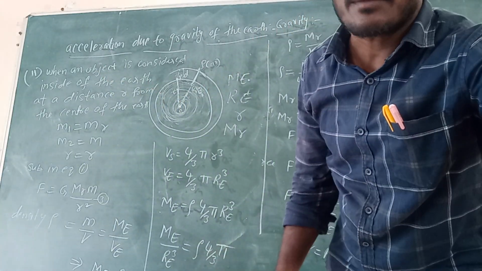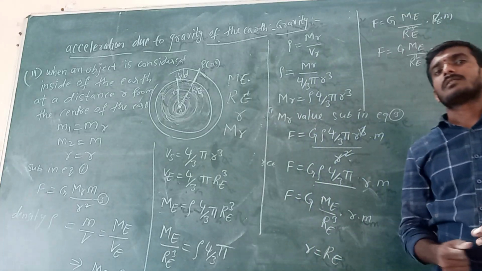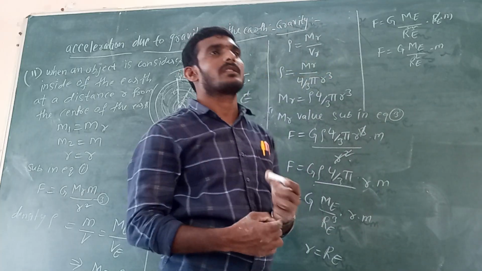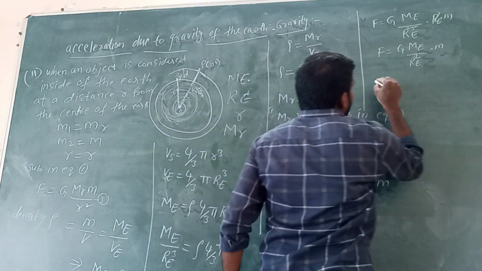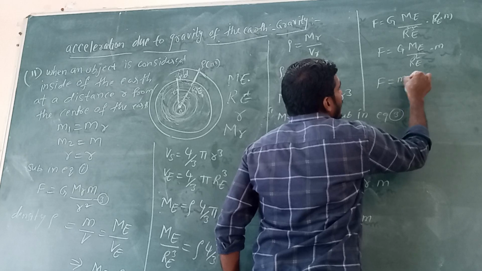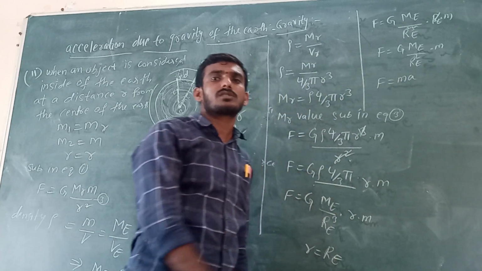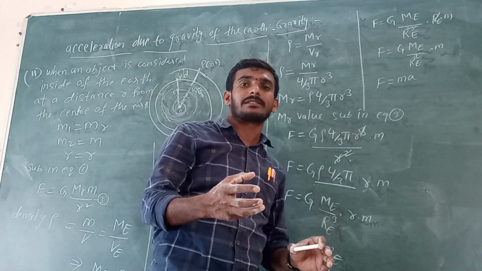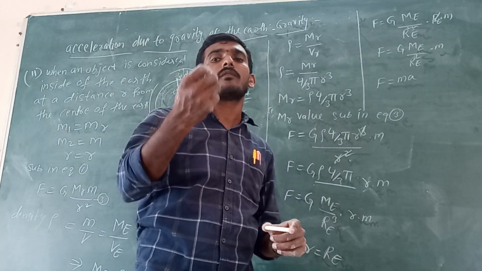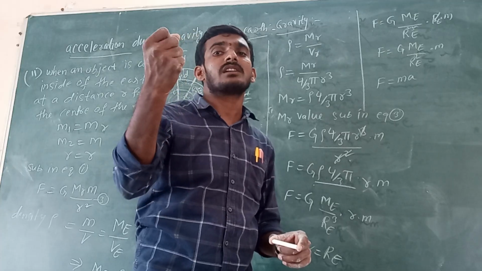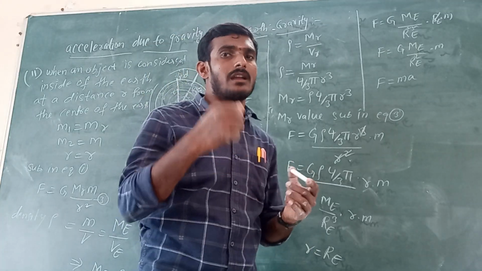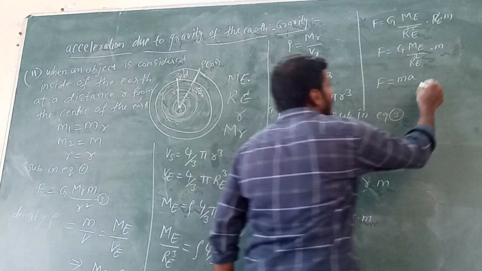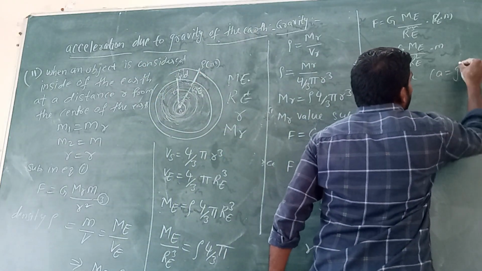Here we know one formula, the normal force formula, F equals mg. We know another formula, F equals ma. Actually, force equals the product of mass and acceleration. But when an object is accelerating due to the gravitational force of the earth, a becomes g.